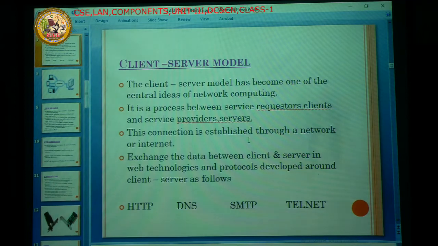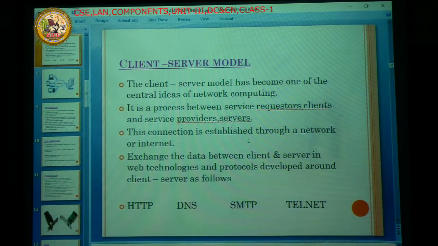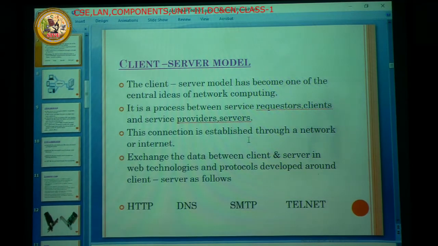So once the connection is established between the client and server, there is no need for the internet. If the connection is established between the client and server by using the network, and data is moving from client to server and server to client, there is no need for the internet. Next one is exchanging the data between client and server in web technology.